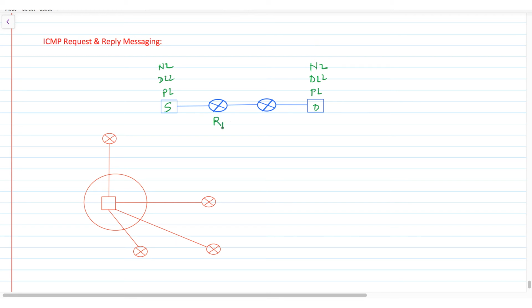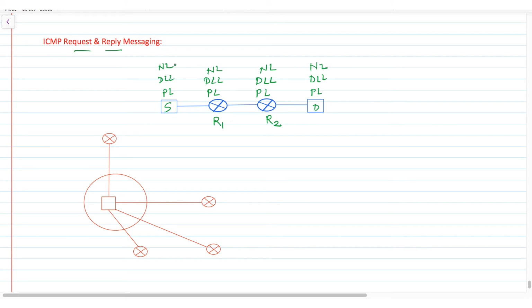While on the intermediate routers R1 and R2 there will only be physical layer, data link layer, network layer. Only these 3 layers will be there. Same way on this router R2 there will be a physical layer, data link layer, network layer.